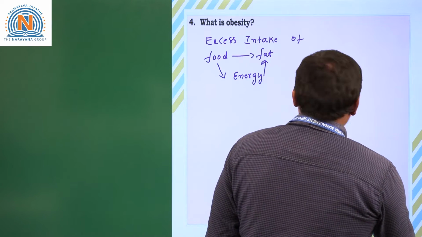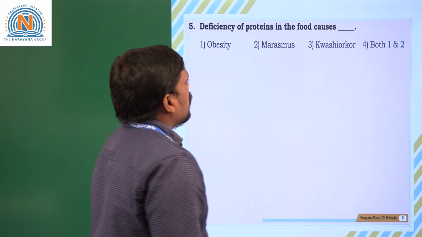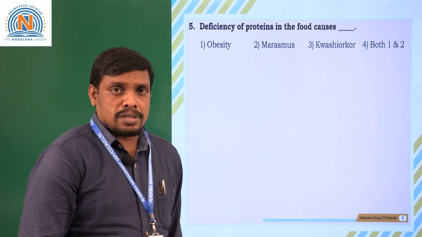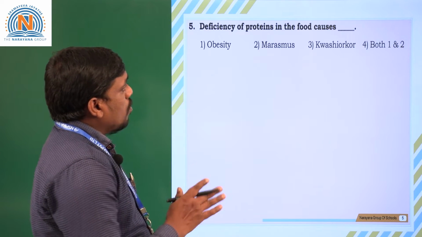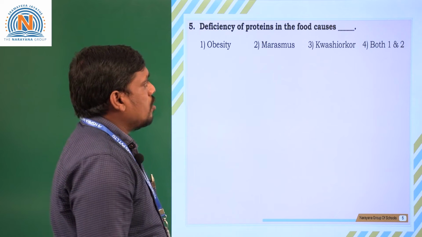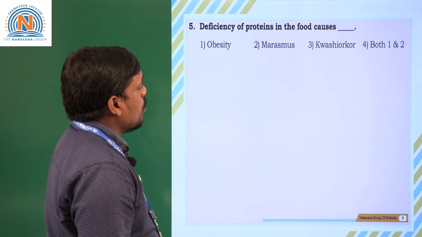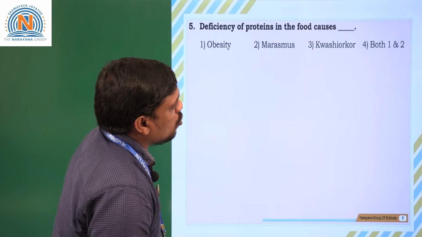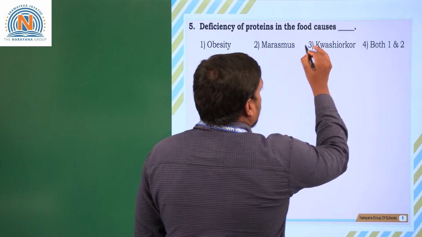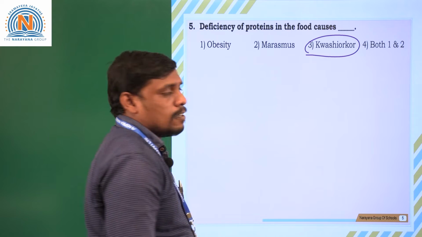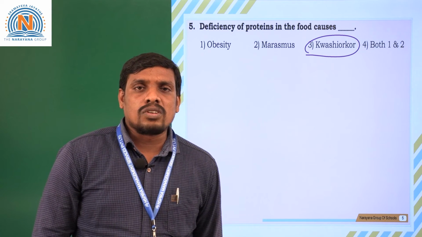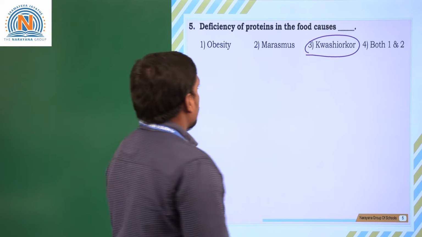Moving on to the next question. Deficiency of proteins in the food causes what? If proteins are absent in the food, what kind of deficiency disease do we get? Obesity, marasmus, kwashiorkor, or both 1 and 2? What is the correct answer? The correct answer is kwashiorkor. Lack of proteins in our diet causes a deficiency disorder called kwashiorkor.